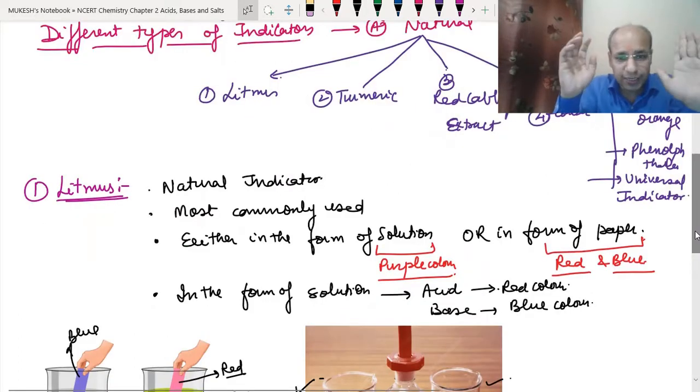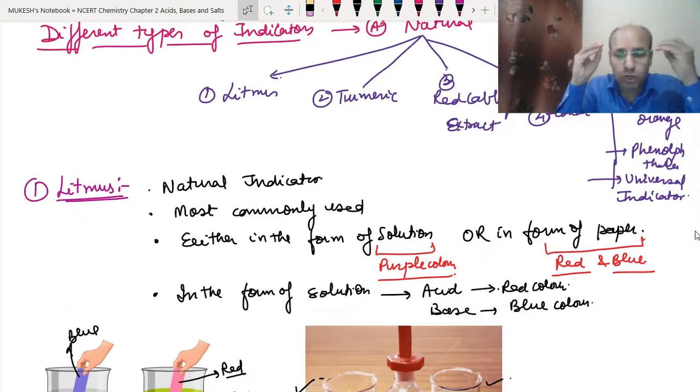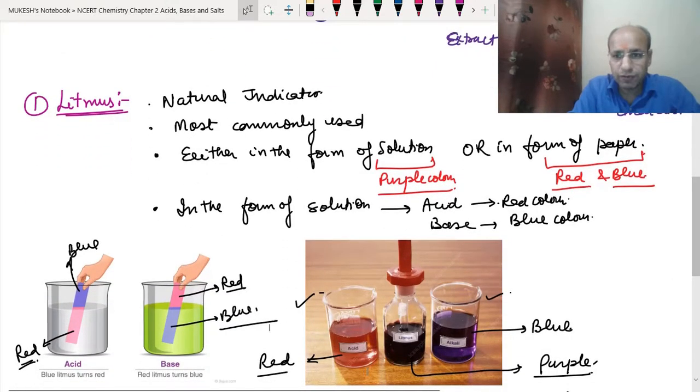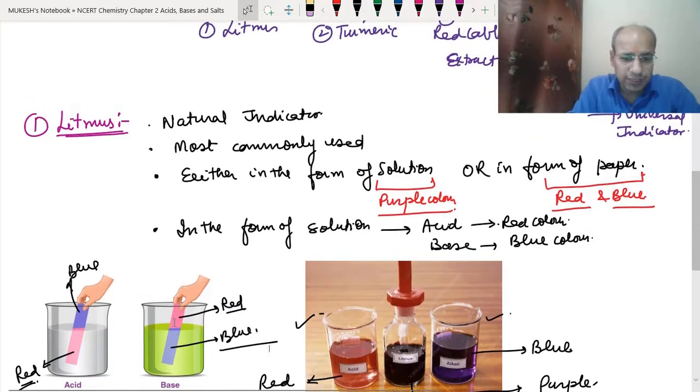Litmus is a natural indicator, and it is most commonly used in the laboratory. Whenever we are distinguishing between acid and base in the laboratory, we normally use litmus. We can have this either in the form of solution. If it is in the form of solution, then its color is purple, as you can see from this. Or we can use it in the form of paper also. If it is in the form of paper, as you can see, they are red and blue litmus paper.